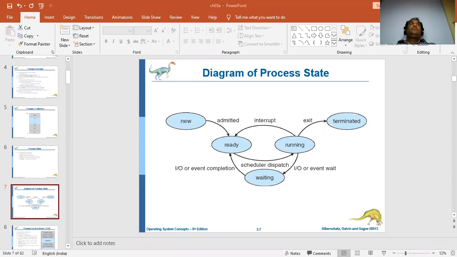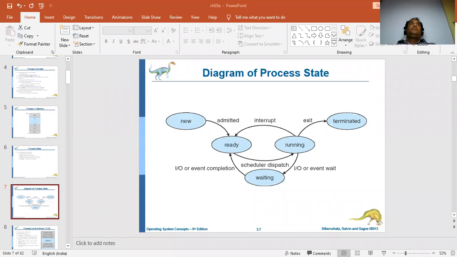Otherwise, suppose it requires any input output operations, some input information from the keyboard, or it has to display something on the output, or it has to take a printout, then it will go to the input output operation. If it is empty, it will directly enter, then it will do the input operation or output operation. Once input output operation is completed, it will go back to the ready state.